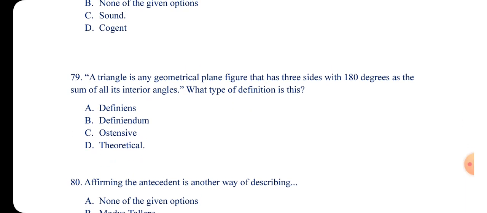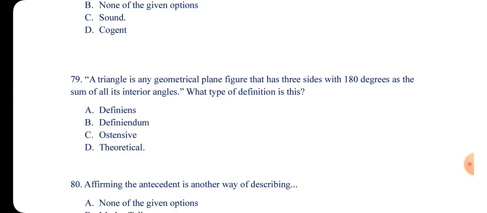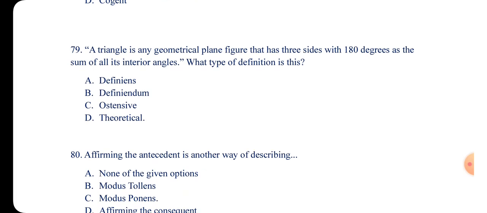So let's move to number 79. A triangle is any geometrical plane figure that has three sides with 180 degrees as the sum of all its interior angles. So what type of definition is this? A, definiens. B, definiendum. C, ostensive, and then D, theoretical.